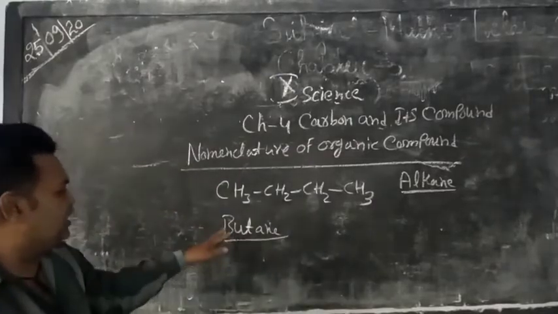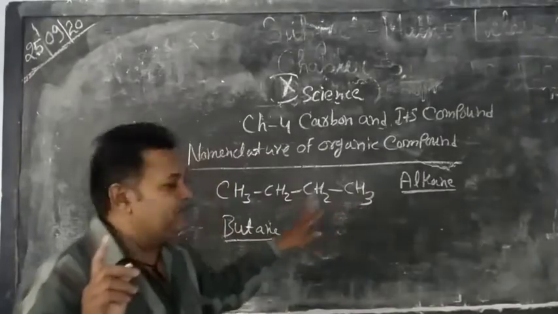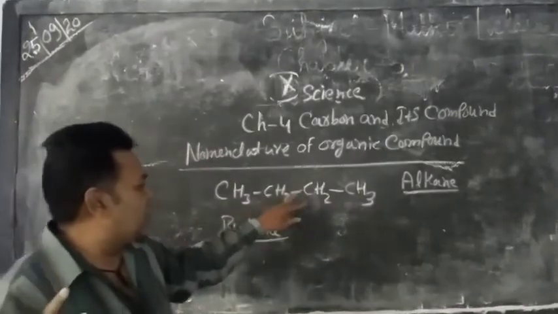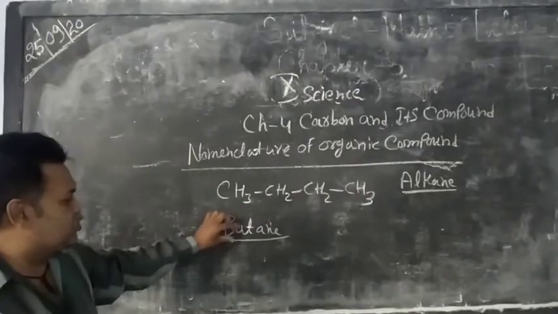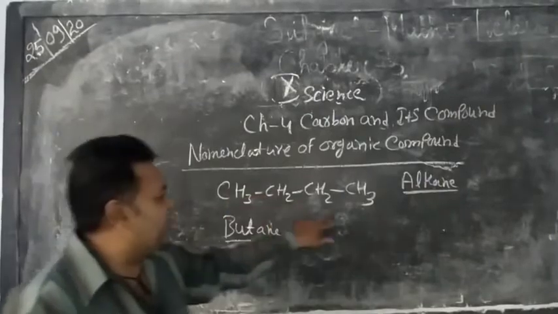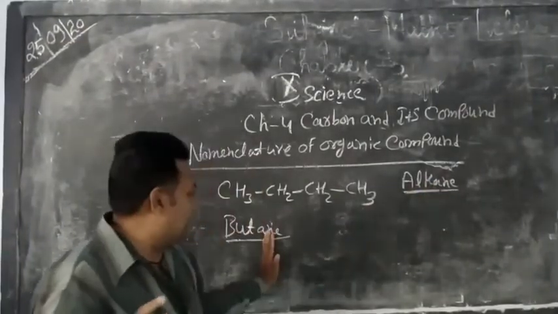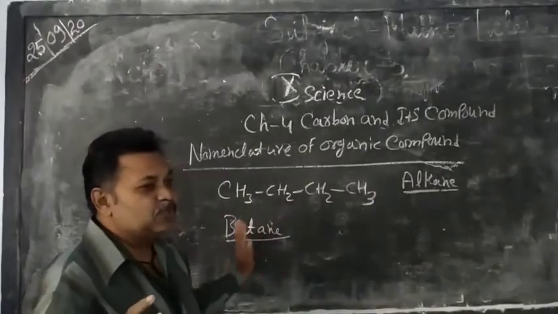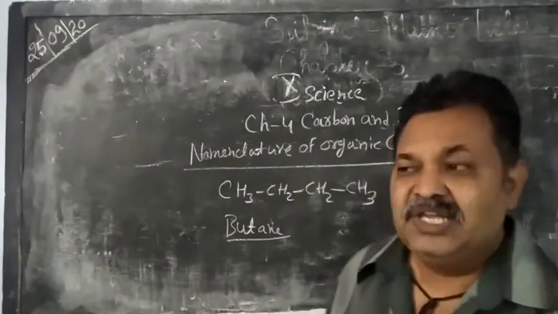Why? Because it has 4 carbons, and 4 carbon is known as but. So but is written as the prefix, and for the functional group alkane, the ane is written as a suffix. So the name of this organic compound is butane.